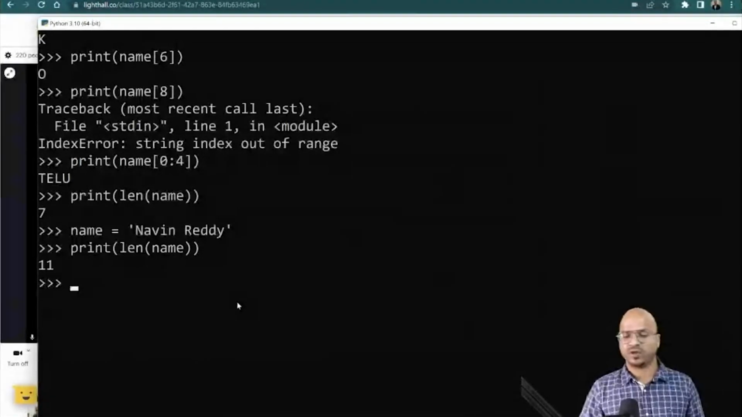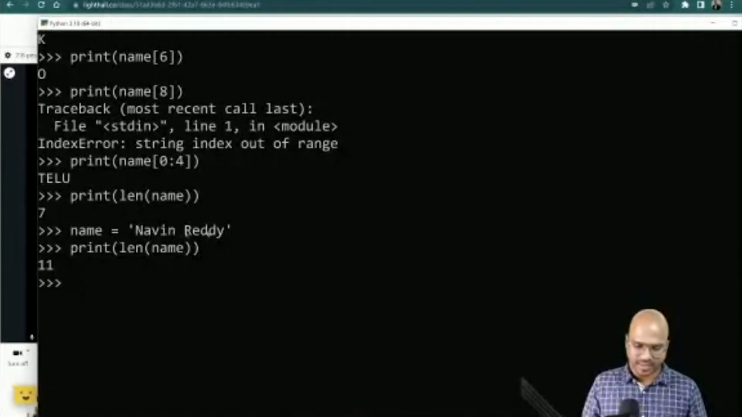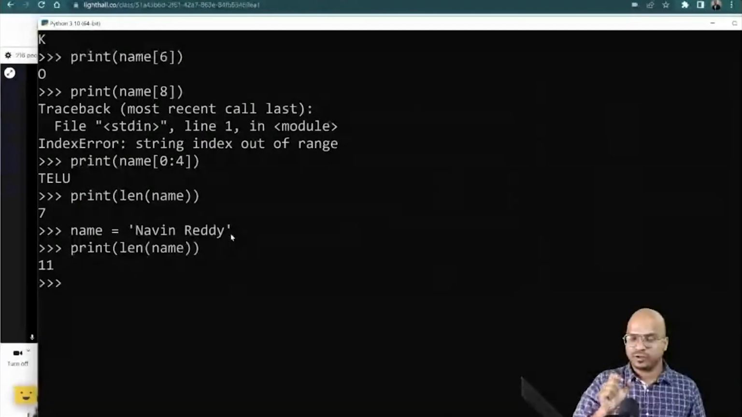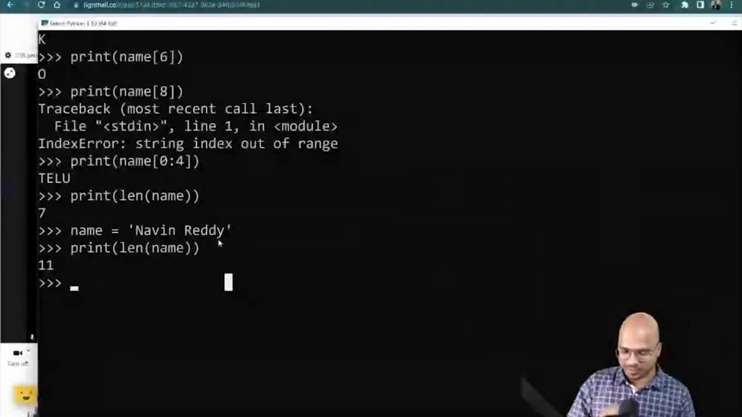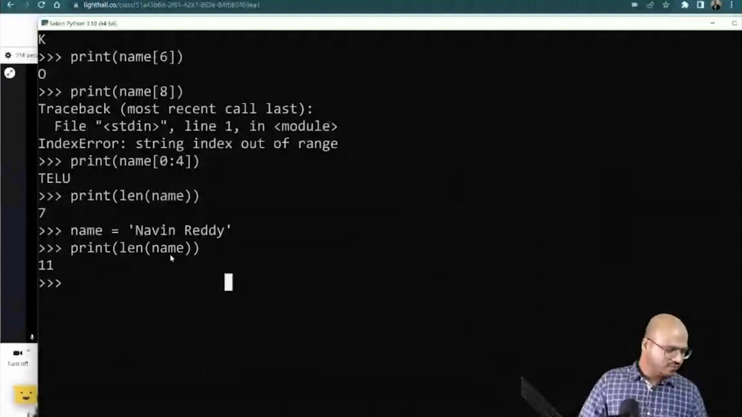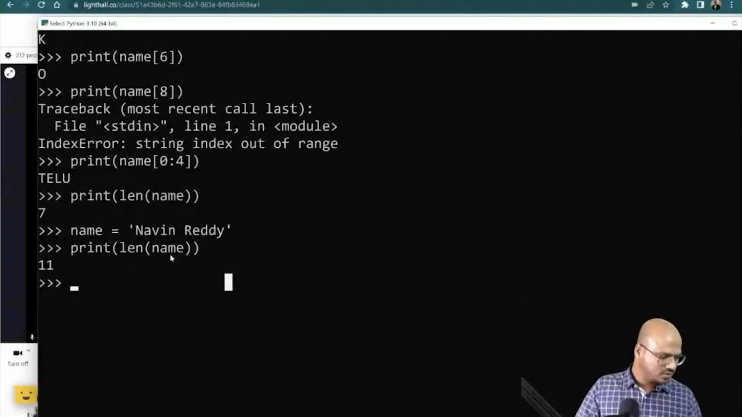Why not 10? Why not 5? Most of them are expecting 10 because my name has 10 characters, but you forgot the space in between. The space itself is a character, right? And we have to remember that. Cool. So basically, we can use the length function. We can do these things.